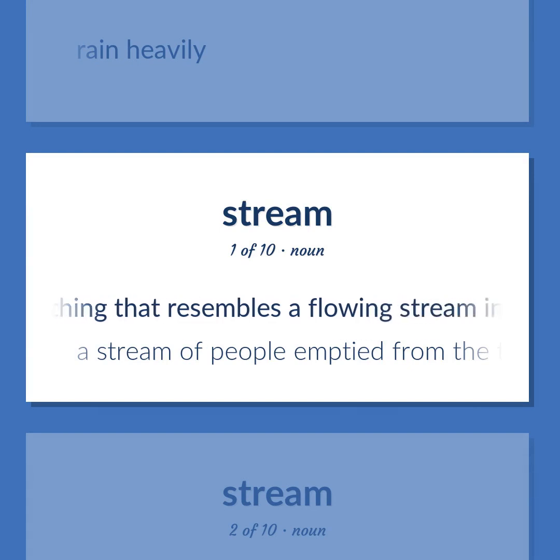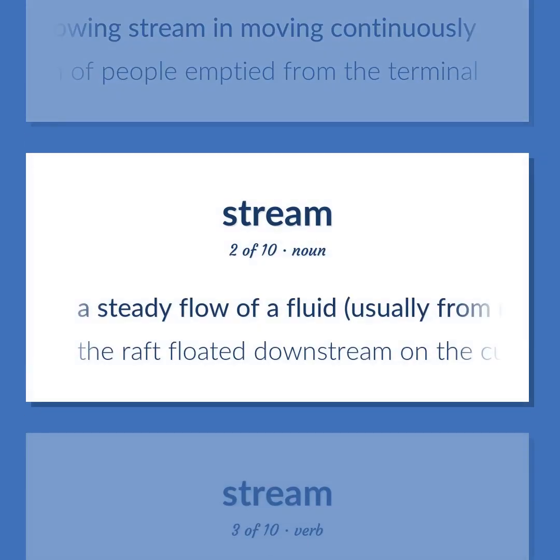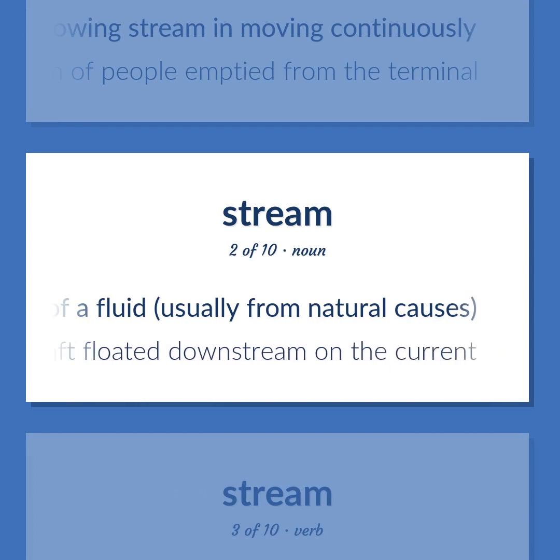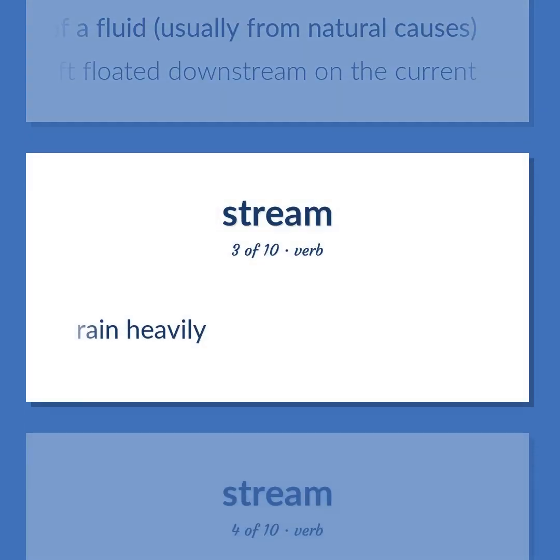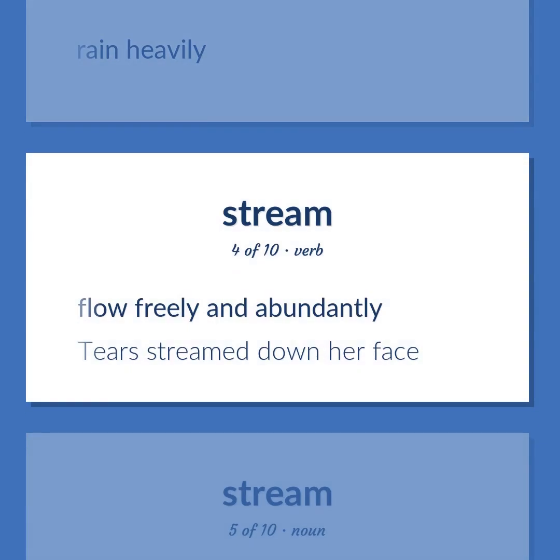Something that resembles a flowing stream in moving continuously. A stream of people emptied from the terminal. A steady flow of a fluid, usually from natural causes. The raft floated downstream on the current. Rain heavily. Flow freely and abundantly. Tears streamed down her face.